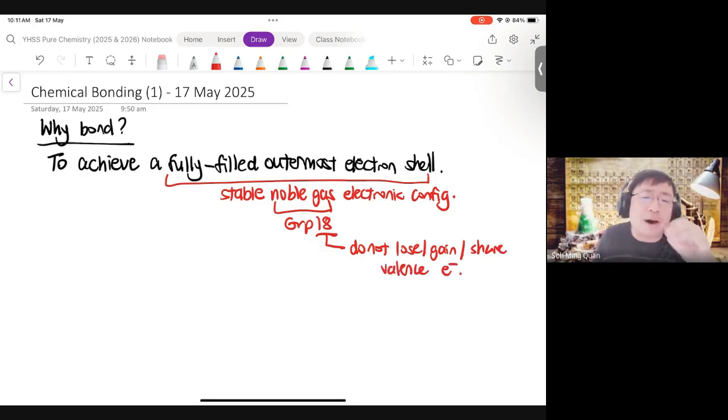Okay, so whenever you are asked why noble gases are unreactive, it's not just that they have a fully filled outermost electron shell. Always go on. So what if they have a fully filled outermost electron shell already? So noble gases have a fully filled outermost electron shell, hence they do not lose, gain, or share valence electrons with other elements. Okay, now this is the why bond. The next step is how to bond.